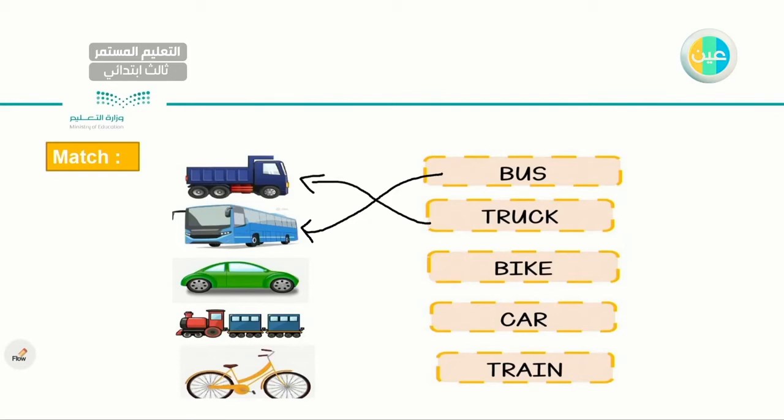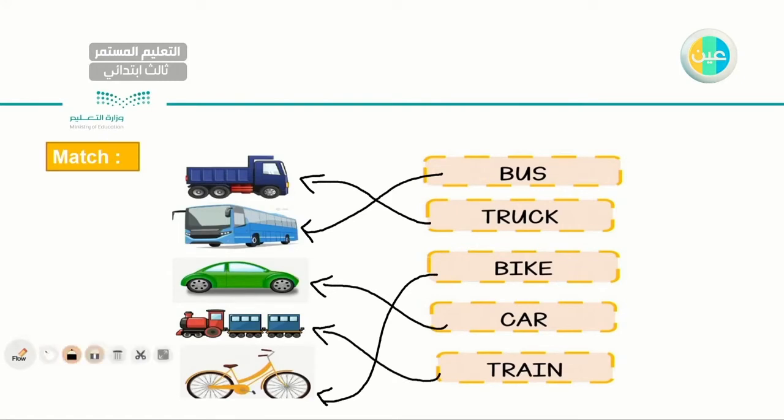Next one I have is a bike. A bike. Where's the bike? Very good. It's the yellow one. Very good. Next one I have is a car. Very good. This is a green car. And the last one I have is a train. Where's the train? This is the train. Very good, very good. You're doing an amazing job. So here I have bus, truck, bike, car, and train. Let's go to the next one.